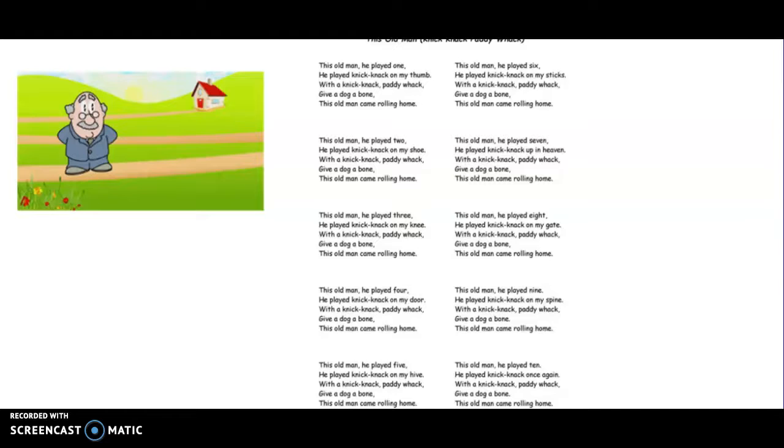Show me 9. And this old man, he played 9. He played knick-knack on my spine. Oh, with a knick-knack, paddywhack, give a dog a bone. This old man came rolling home. Show me 10. Oh, this old man, he played 10. He played knick-knack once again with a knick-knack, paddywhack, give a dog a bone. This old man came rolling home.